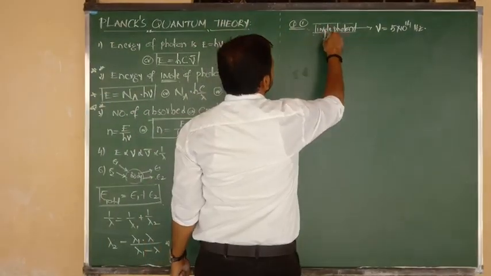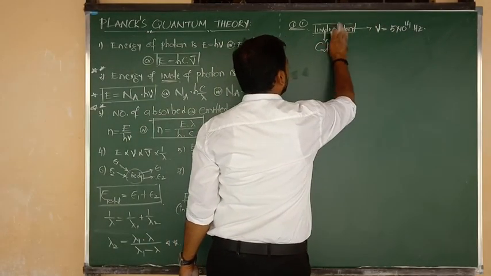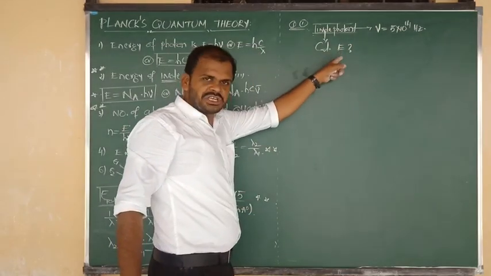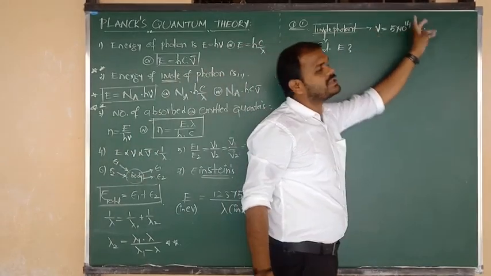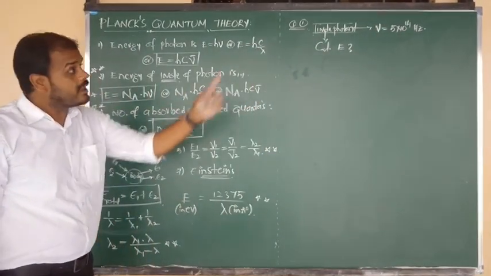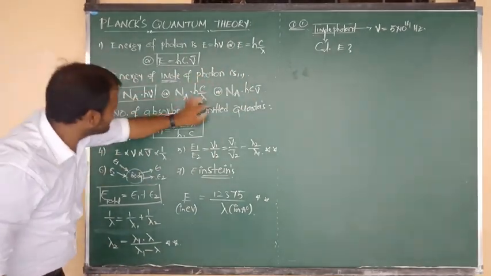Let me read the question: Calculate the energy of 1 mole of photons with a frequency of 5 into 10 to the power of 14 Hz. So they are asking the energy of 1 mole of photons.